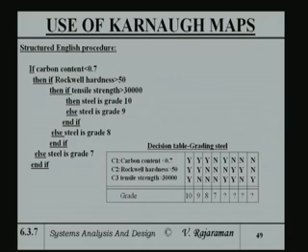Now, let me take another example. The reason why I am putting this example is that if you specify a certain thing in structured English, it looks all right, but when you map it onto a decision table and also to a Karnaugh map which is equivalent to that, you find out that it may be incomplete. Like for instance, a structured English procedure is given.